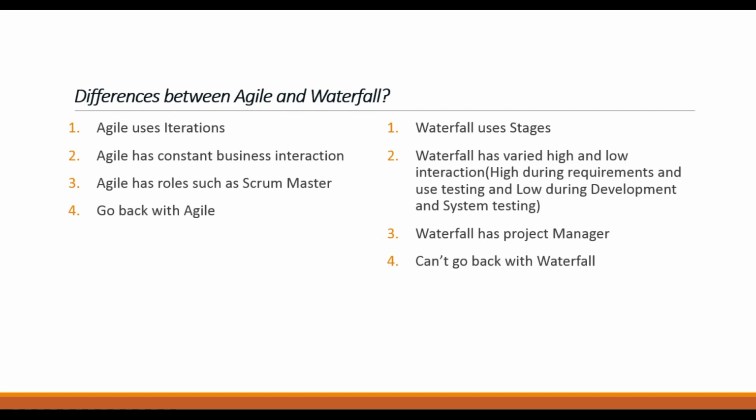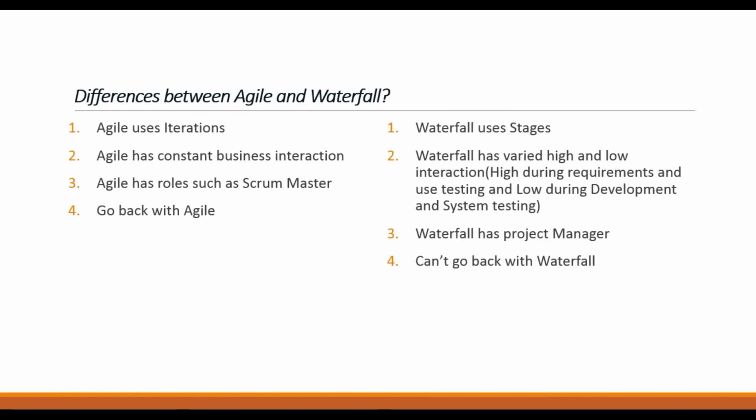Agile has constant business interaction. The users and business people, the business representative, the product owner or product manager, will constantly interact with the development team in Agile. Whereas in waterfall the interaction varies between high and low. It is high during requirements gathering and user acceptance testing, and low during development and system testing, where there isn't that much interaction.